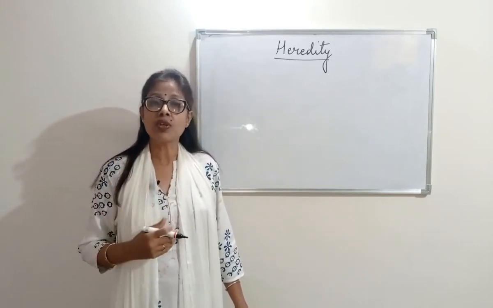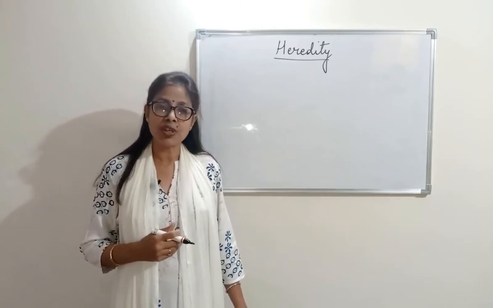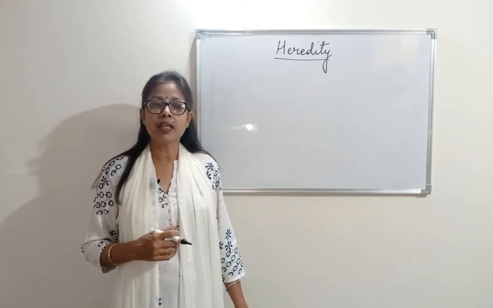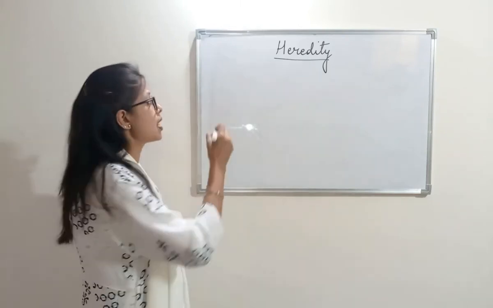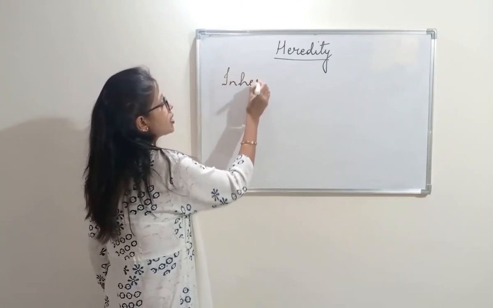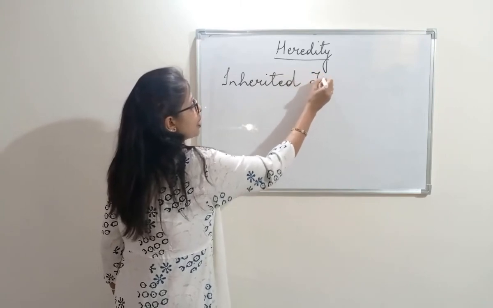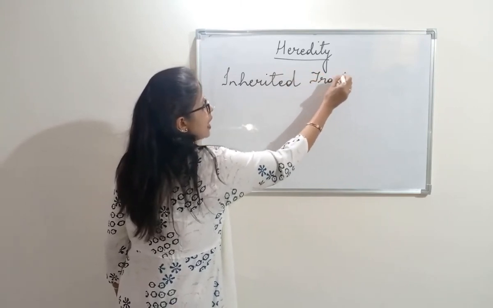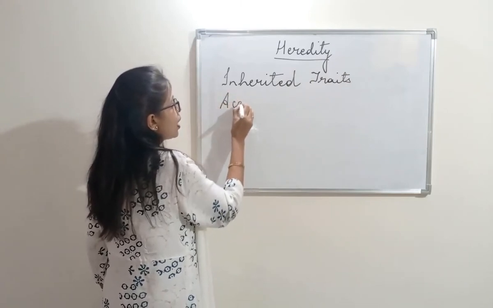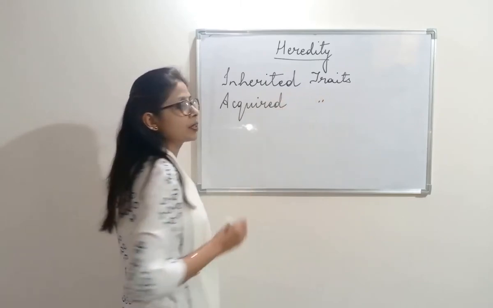What are the rules of heredity? How are the traits passed from one generation to another? Before we understand all these things, first we need to understand two things. One is inherited character or inherited traits. Traits means characters. And the other is acquired character or acquired traits.